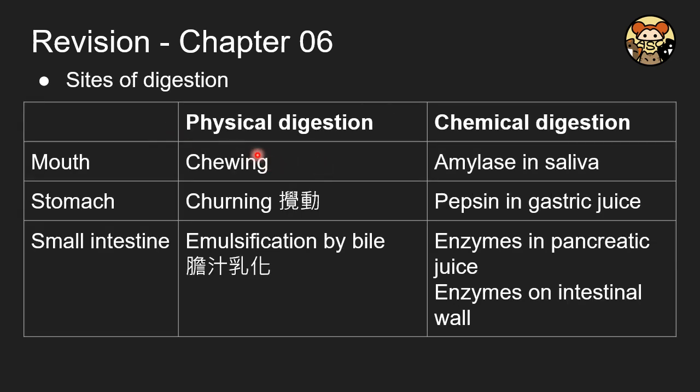And for the stages of digestion, the main concept of this slide is to remember that in the mouth, stomach, and small intestine, there are both physical and also chemical digestion. In the mouth, everyone knows that there is chewing. However, there is also amylase in the saliva, which helps the digestion of the starch. And also for the stomach, everyone knows that pepsin breaks down the protein. However, there is also churning, which is a physical digestion.